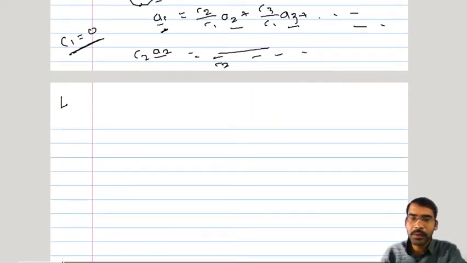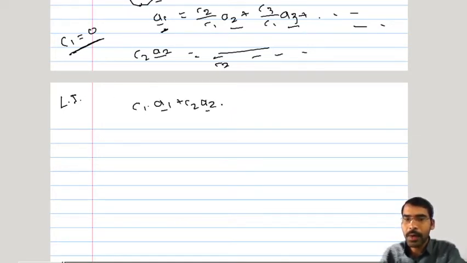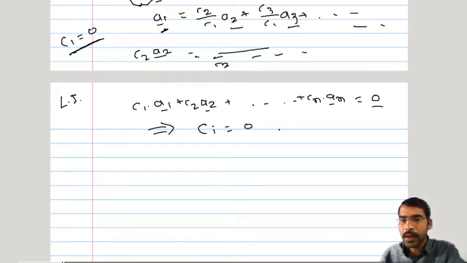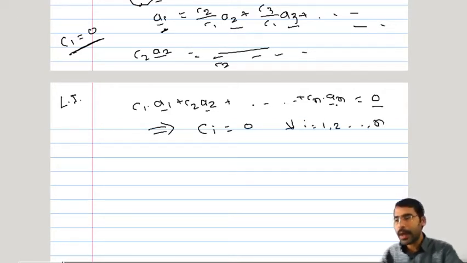Therefore the definition of linear independence of vectors goes like this: if c1 a1 bar plus c2 a2 bar up to cn an bar is 0 bar, then it should directly imply that all ci's are 0. So this linear combination has to be equal to 0 only when all ci's are equal to 0.